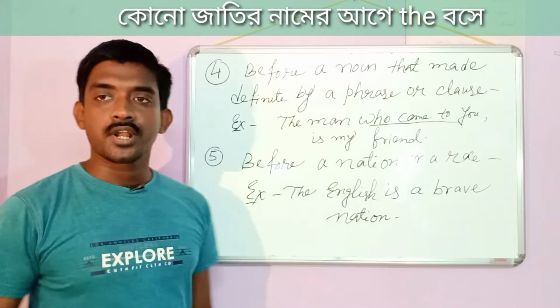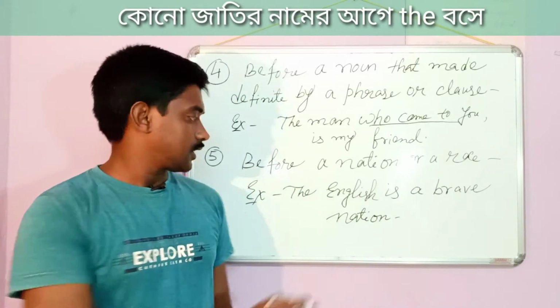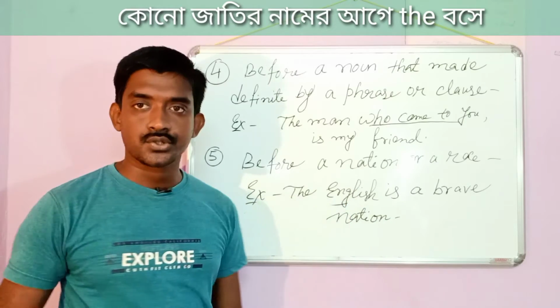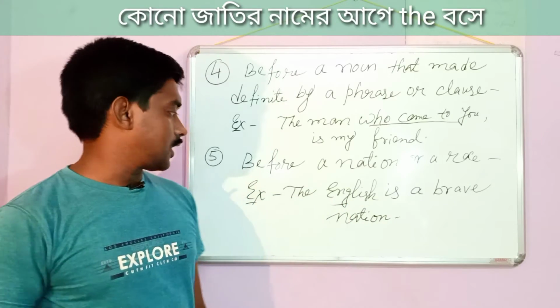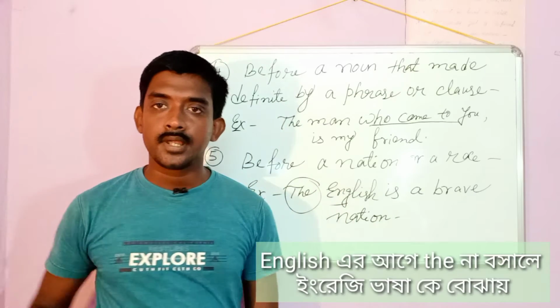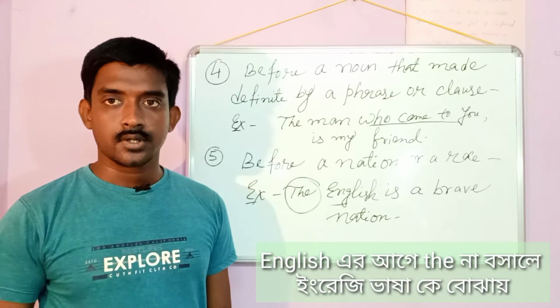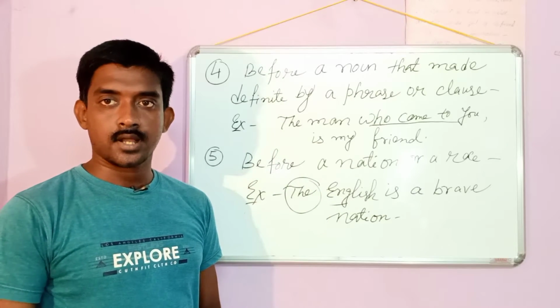Next, before a nation or a race. Like, the English is a brave nation. Here the English refers to English people. If we don't use the word the, then it will be the English language. Then it will refer to English as a language. So it is clear now.